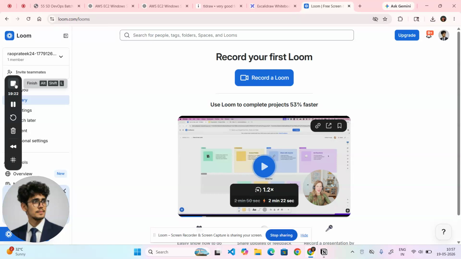So these things you need to understand, which are very, very easy, guys. I hope you all are understanding. And also I hope that you got the idea of what is the role of RDP and what is the role of an EC2 instance, how they both are connected to each other.